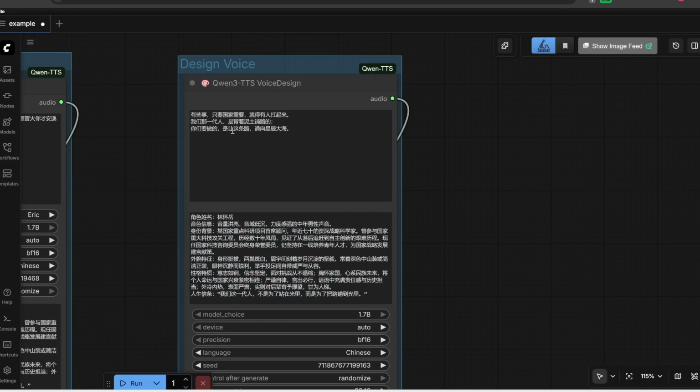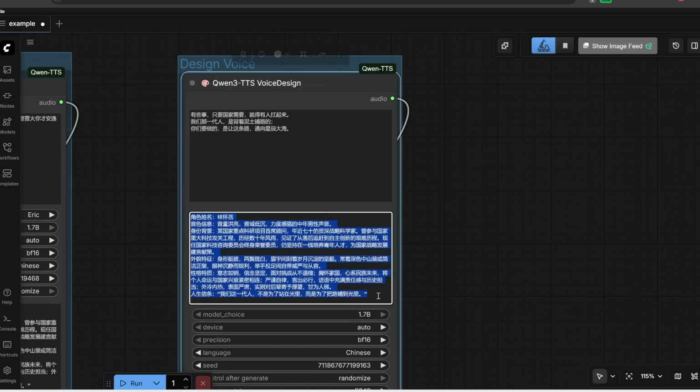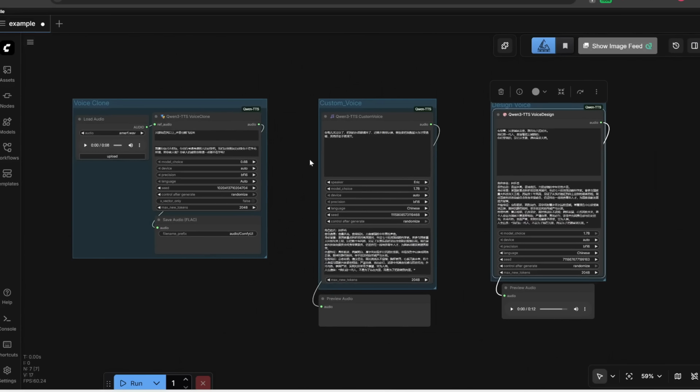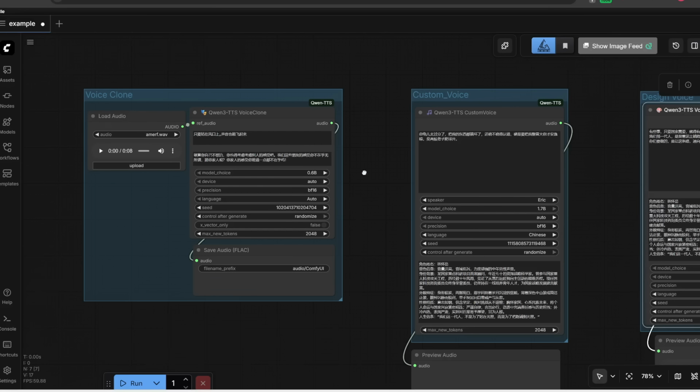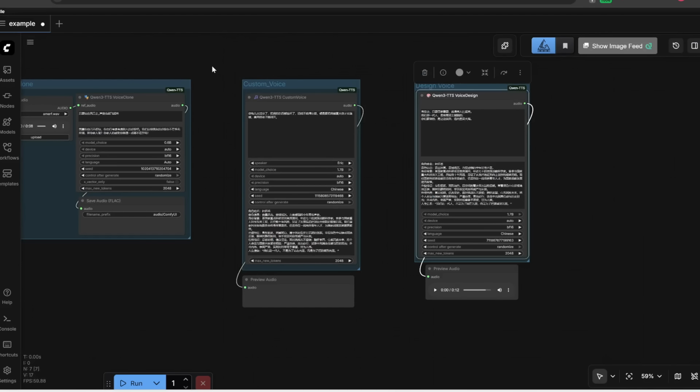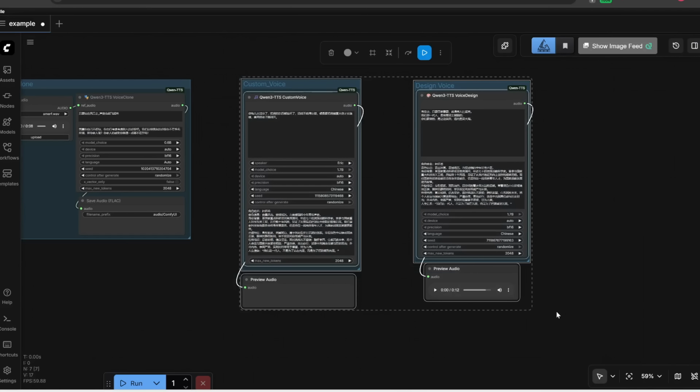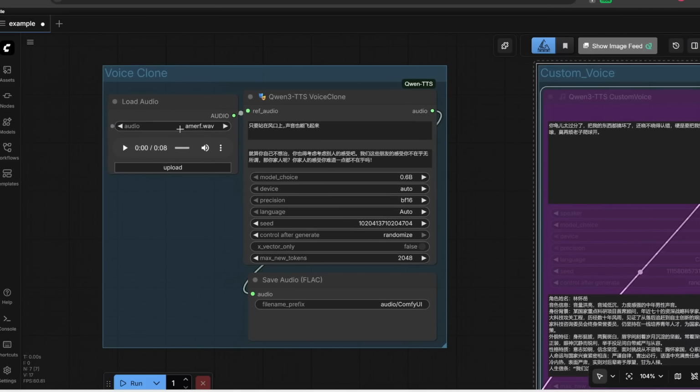And then over here is where you create a new voice. You can enter a prompt describing exactly what you want the voice to sound like. Let's go over each of these. So for me, I'm going to try out this voice clone one first. So what I'm going to do is hold down Control and drag over these 2 nodes, and then press Control B to bypass or disable them.